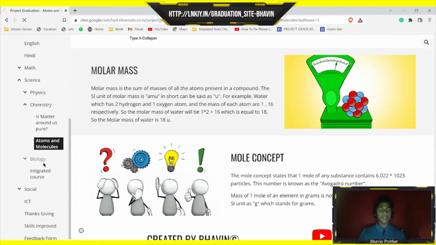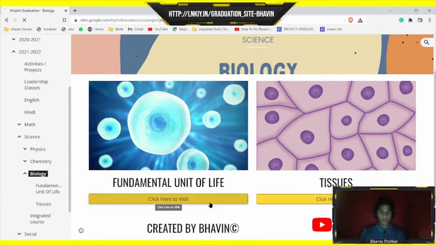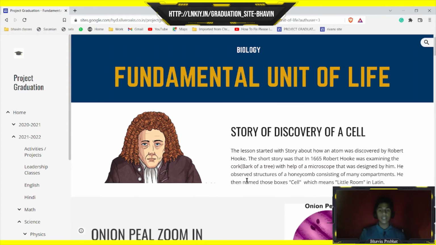And then comes the next subject, biology. In biology, I have chosen two chapters: fundamental unit of life and tissues. Fundamental unit of life. First, here I have written about the story of how a cell was discovered while Robert Hooke was researching the bark of a tree.